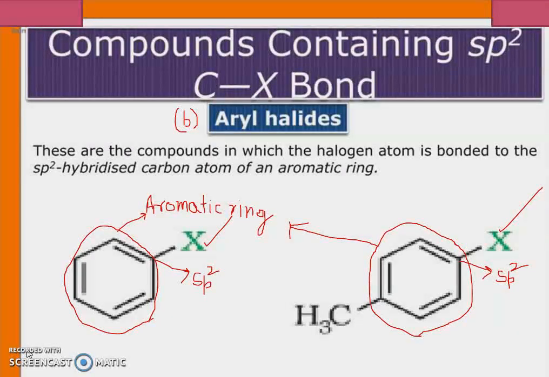In the first example, the halogen atom is directly attached to the sp2 hybridized carbon atom of an aromatic ring, that is benzene ring. In the second example, the halogen atom, that is the X atom, is directly attached to the sp2 hybridized carbon atom of aromatic ring, that is the benzene ring. Benzene ring is the aromatic ring.